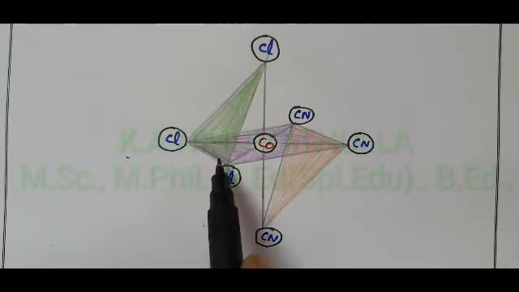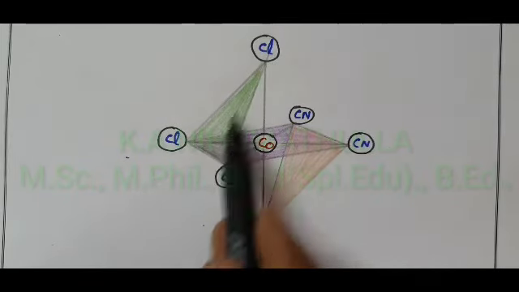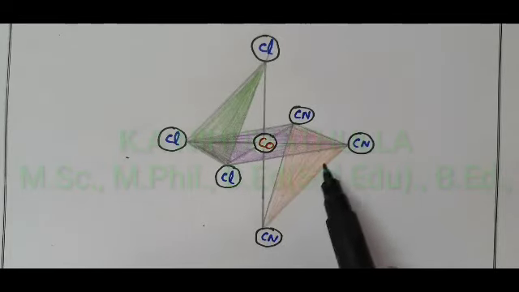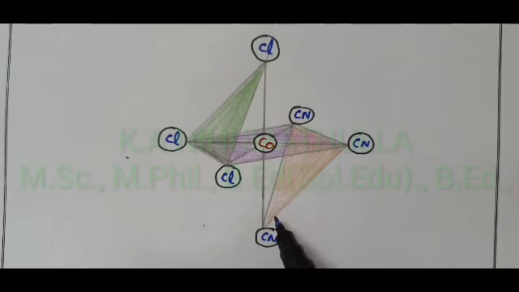This is one triangular face pointing upward, and the opposing triangular face pointing downward. This is called the facial isomer.